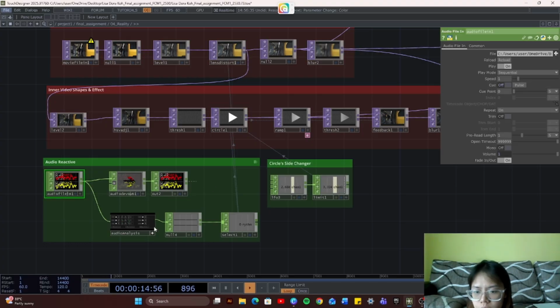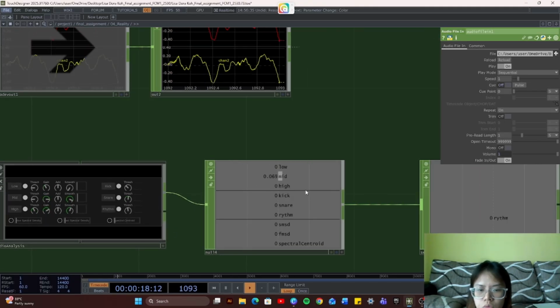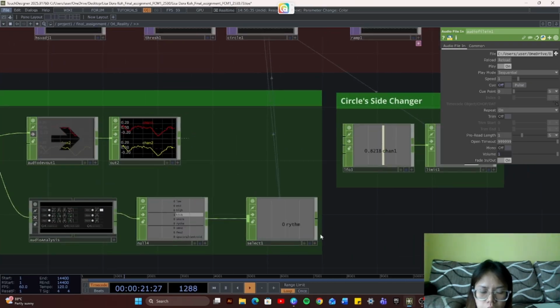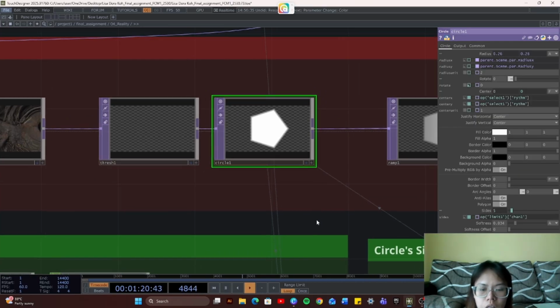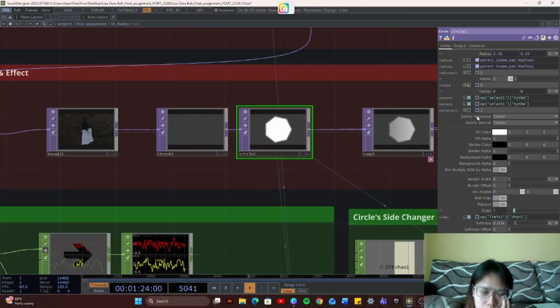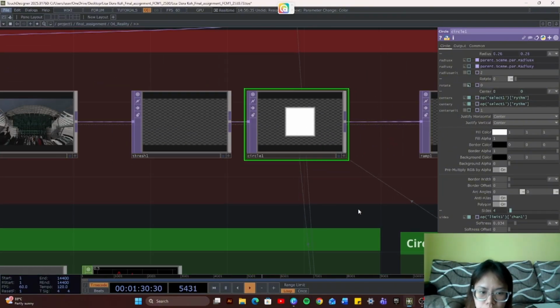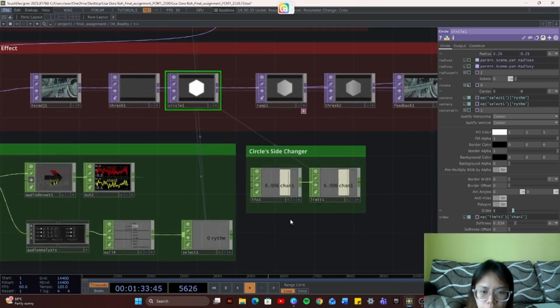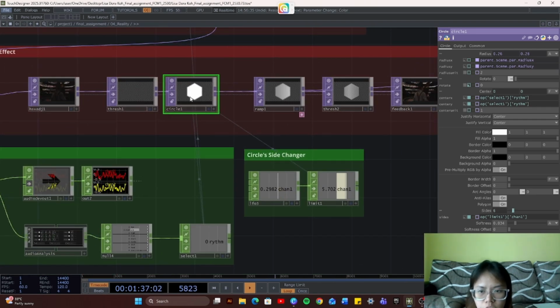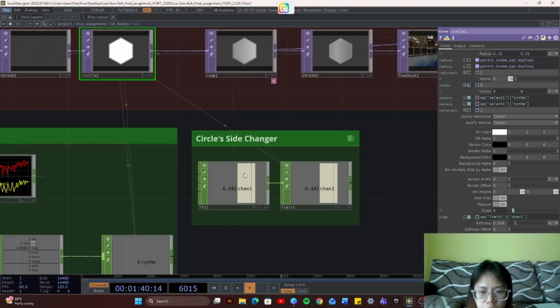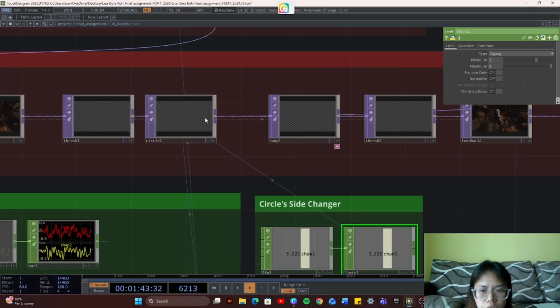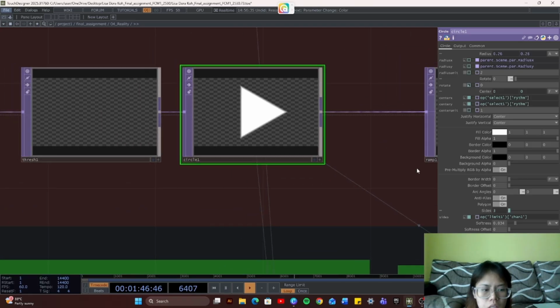So audio file in again, and then I use an audio analysis to get the rhythm, kick, and snare, but I actually use the rhythm only. For this rhythm, I use it for the circle center over here, so it can flash, appearing sometimes and sometimes not. And then over here, I made an LFO to change the sides of the circle. I place an LFO and limit it from 3 to 9 because I need at least 3 sides first, and I place it here, so it changes like this.